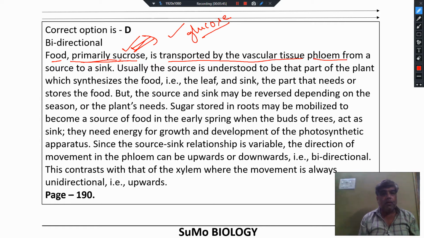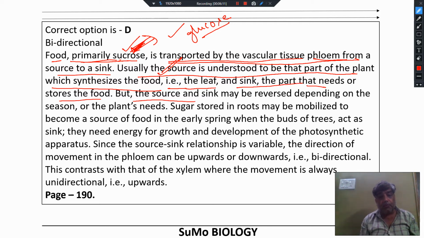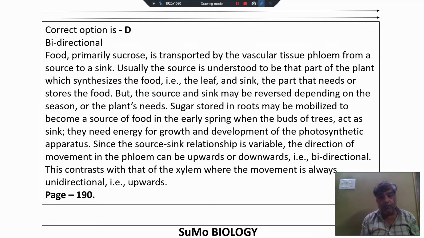Sugar is translocated primarily in the form of sucrose, because sucrose is a non-reducing sugar. It is transported by the vascular tissue phloem from a source to a sink. Usually the source is understood to be that part of the plant which synthesizes the food, that is the leaf, and sink is that part that needs the supply of food. But the source and sink may be reversed. Source and sink may get reversed depending on the season or the plant needs.